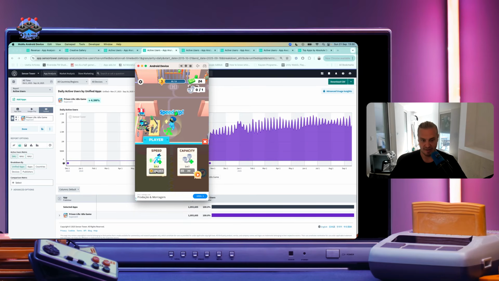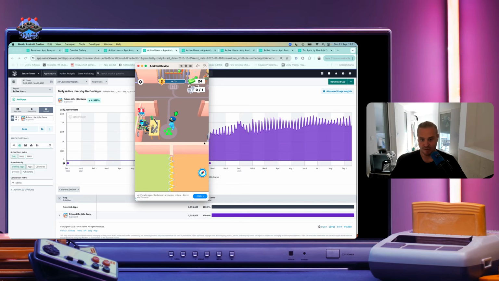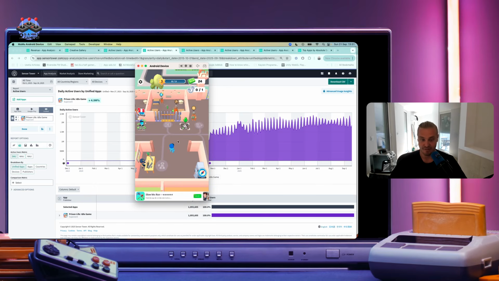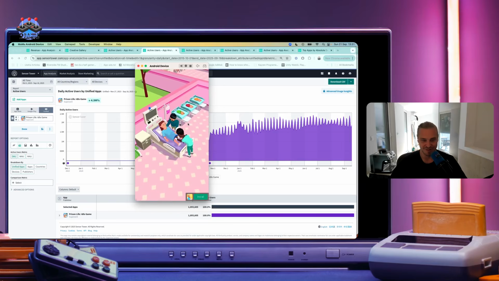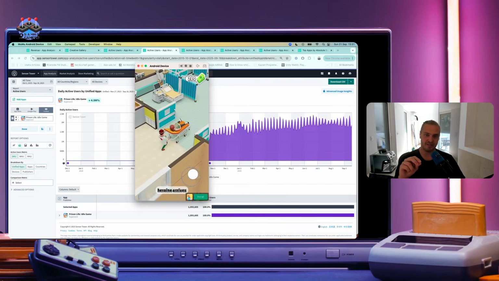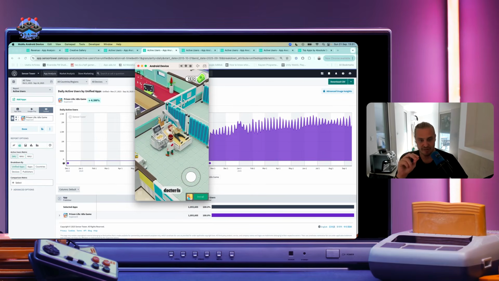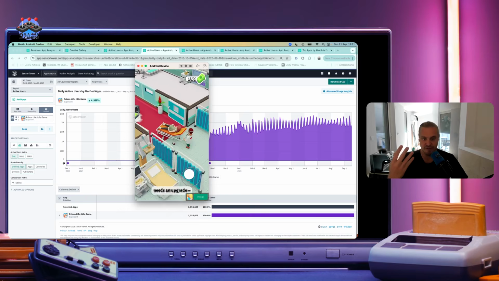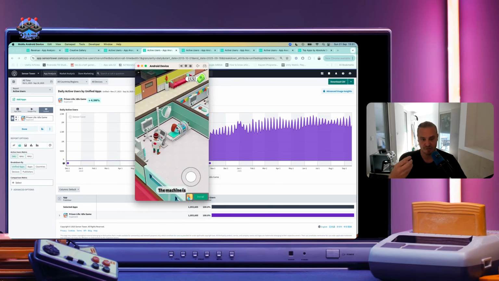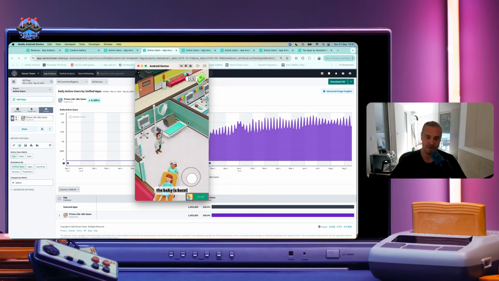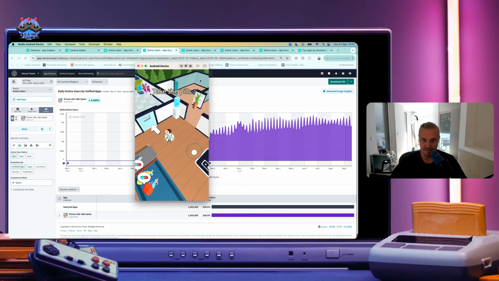So usually you can get a tricycle or something like that to speed up character movements. How they do it here in this game is extremely clever, because when you start playing the game, you actually get the tricycle, or I think it's a Segway, that you get to use for free for a certain amount of time. It's the first time I've actually seen this. Here's one of the beautiful interstitial ads. So what this essentially does is allow users to get a feel of the premium feel of the game, which probably increases the amount of conversions that you have on that ad placement when you show it later. As you can see here, a lot of rewarded ads and a lot of interstitials.